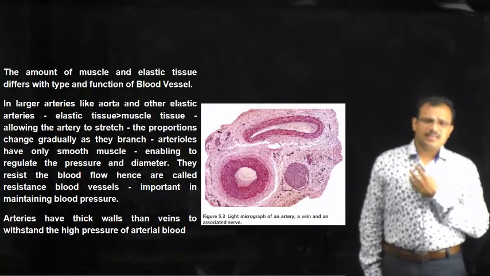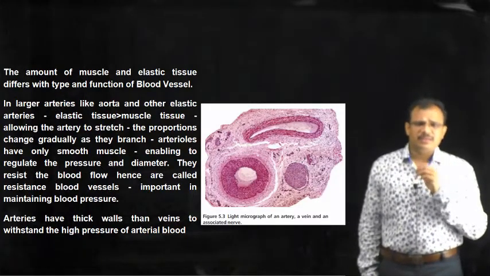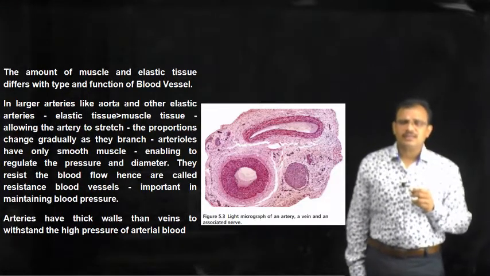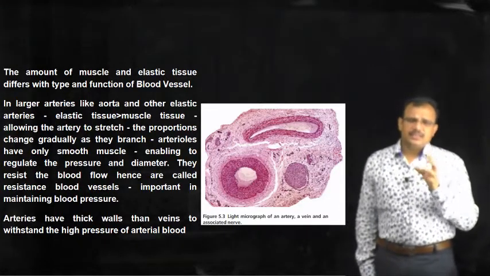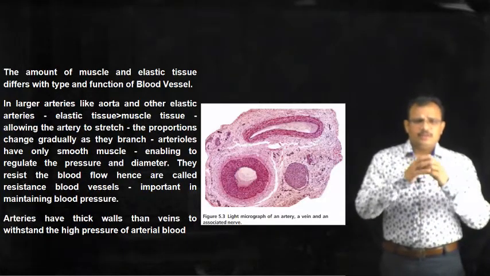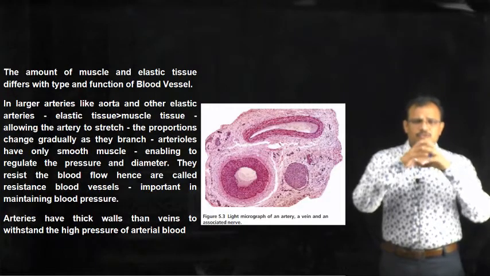The larger arteries such as the aorta and other large arteries have more elastic tissue in the tunica media. The amount of muscle tissue is less, and this allows the artery to stretch. Because of elastic tissue, when the blood is flowing with more force, this allows the artery to stretch.